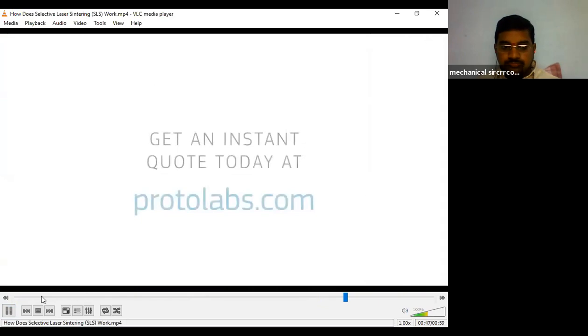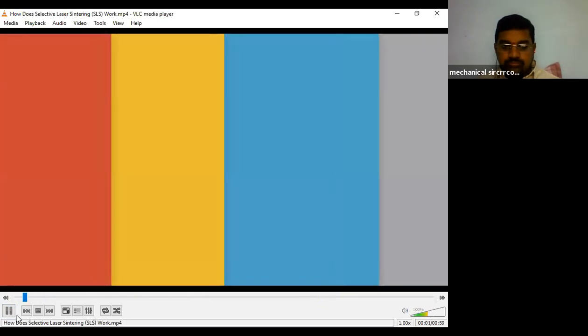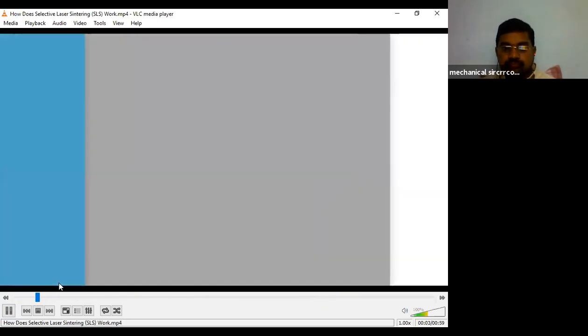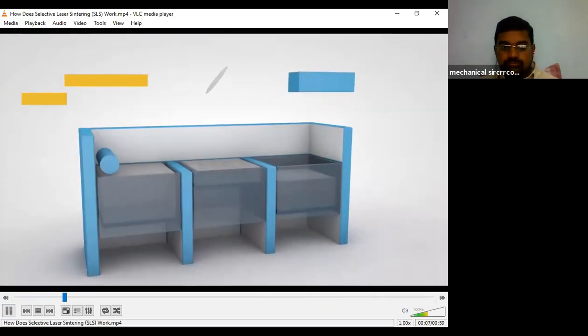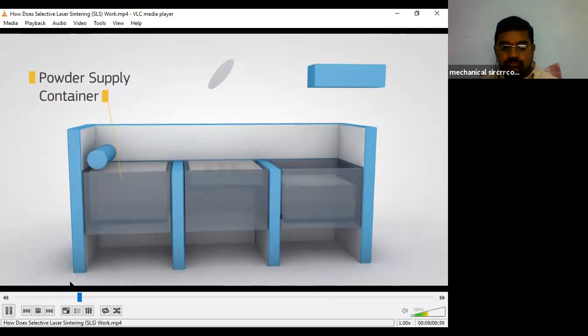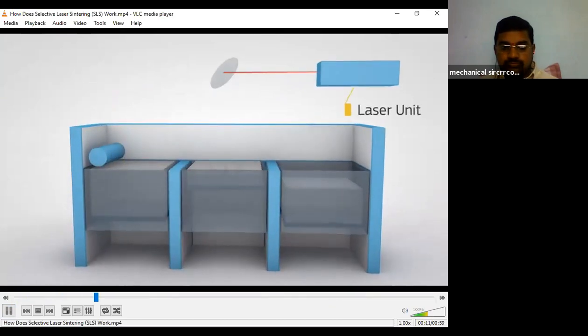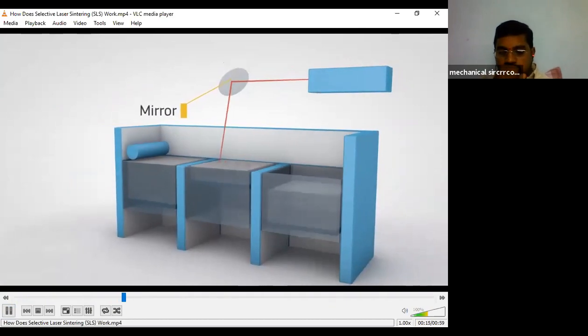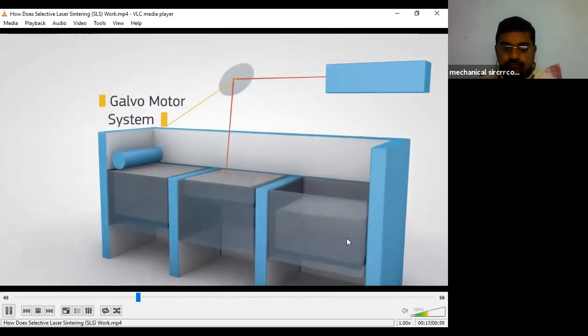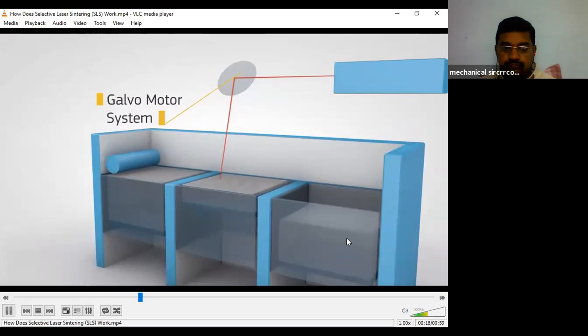Need quality 3D printed parts? Once the nylon powder is loaded in the supply container and digital instructions are programmed, the laser unit directs a high-powered beam to a reflective mirror. From there, a galvanometer system steers the focused beam to the powder surface.